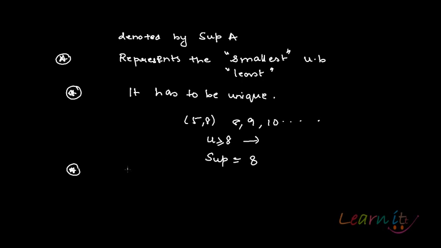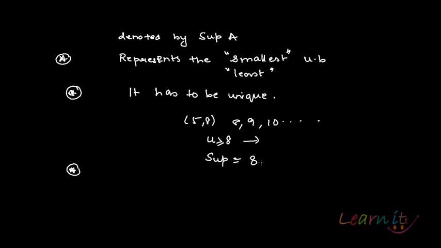Now, another very important thing, which we will see in a few other examples later, is that the sup might belong to the set or it might not. We can see that in this example itself. I have taken an open interval 5 to 8, and I'm saying that 8 is the supremum.